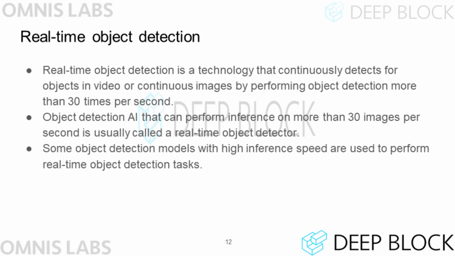Real-time object detection technology is a technology that finds objects in videos. The human eye generally recognizes image change of more than 30 times per second as a video. Therefore, real-time object detection technology generally refers to AI technology that can find specific objects in more than 30 images per second. Some models used for object detection can process more than 30 images per second, so they are also used for real-time object detection.